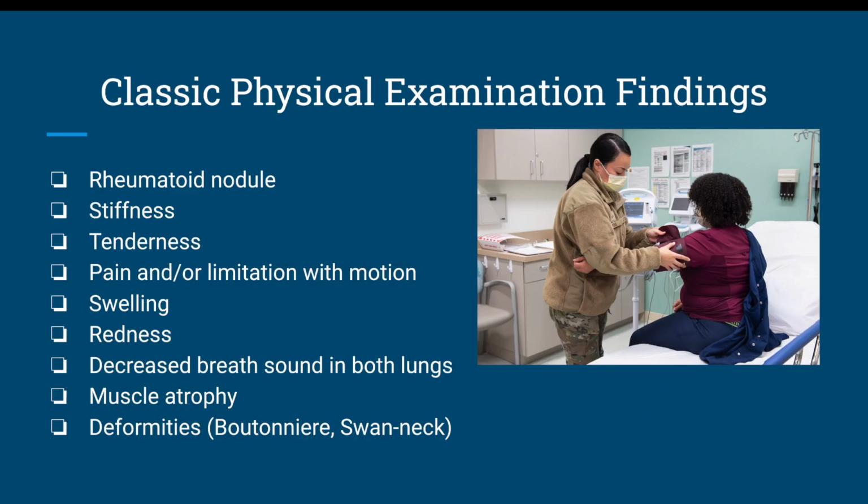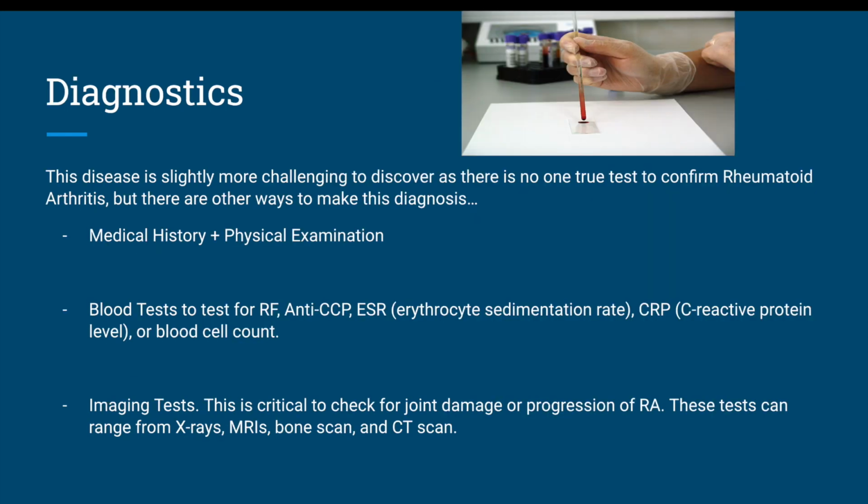Classic findings after a physical examination would be rheumatoid nodules, again, stiffness, tenderness, swelling, and redness, pain and or limitation with motion, decreased breath sounds in both lungs, and muscle atrophy. Also, they might already see deformities of the joints. I included some examples right here, which would be a boutonniere deformity or a swan neck deformity. For example, the boutonniere deformity is a non-reducible flexion of the joint of the finger.